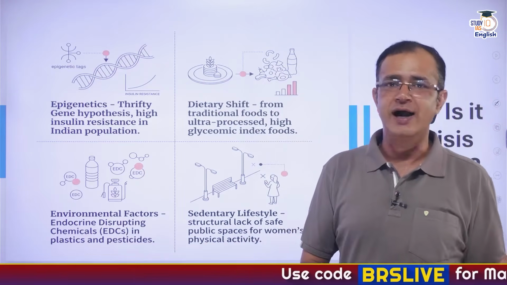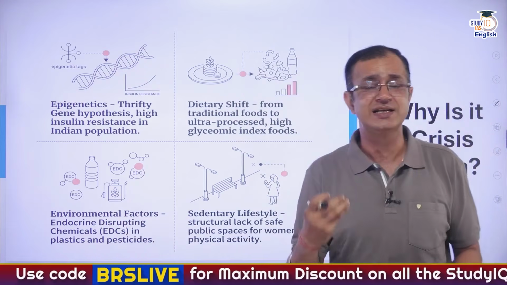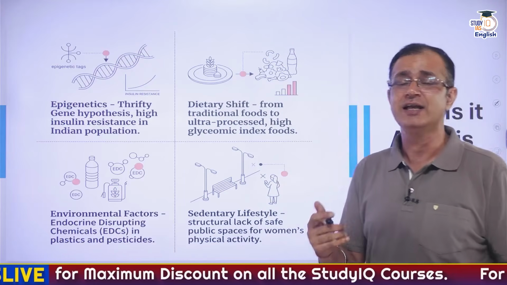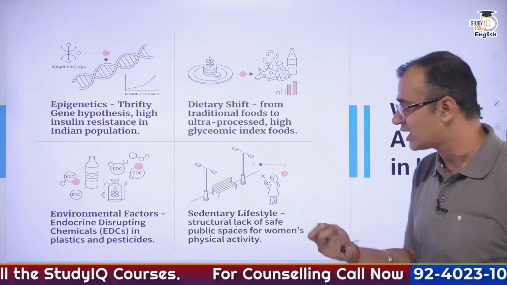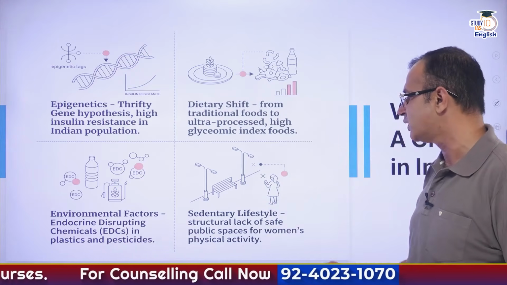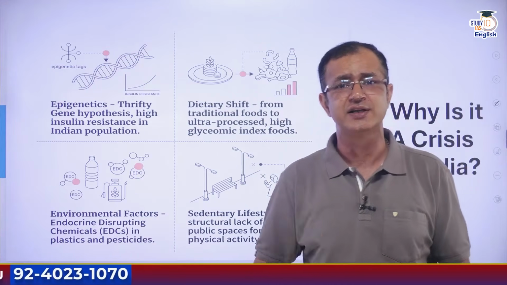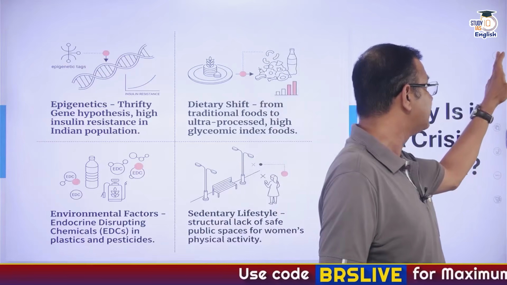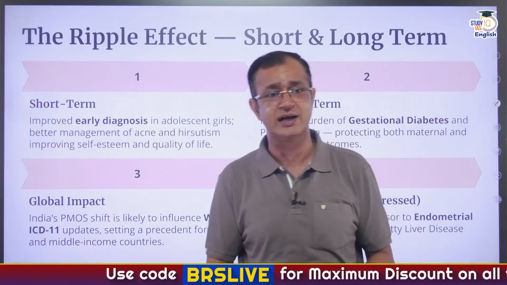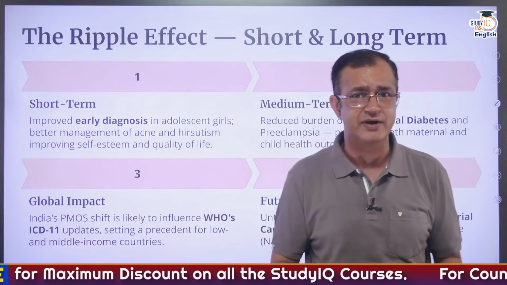There are environmental factors as well, that is EDCs, or endocrine disrupting chemicals, which are present in plastics and pesticides, and even the sedentary lifestyle that we are following right now. Also, there is a structural lack of safe public spaces for women's physical activity, and ultimately all these things are compounding the burden of PMOS, and the cases of PMOS are rising in India, and India has the highest number of cases. Now, the complete syndrome also leads to a ripple effect.